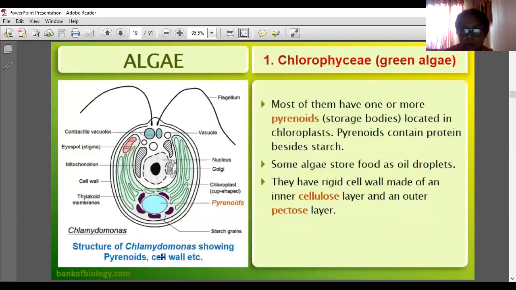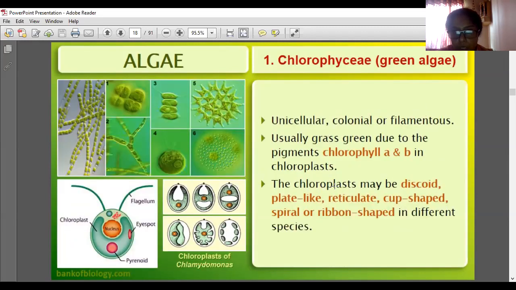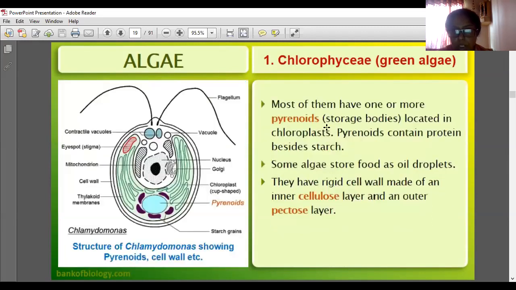Next in Chlorophyceae, most of them have one or more pyrenoids. Pyrenoids are storage bodies, where something is stored, located in the chloroplast. You can see the pyrenoids in this diagram.